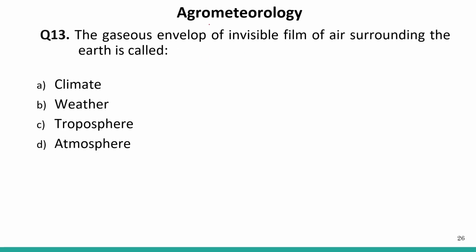Next question. The gaseous envelope of the invisible film of air surrounding the earth is called. So this is our earth, right? And here we are having the atmosphere. This is the atmosphere.